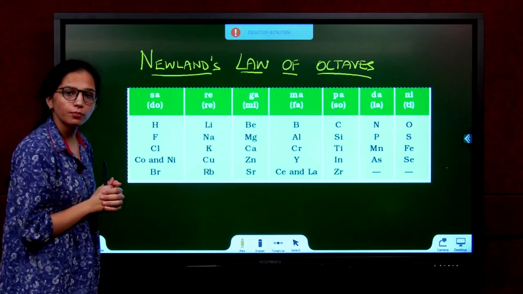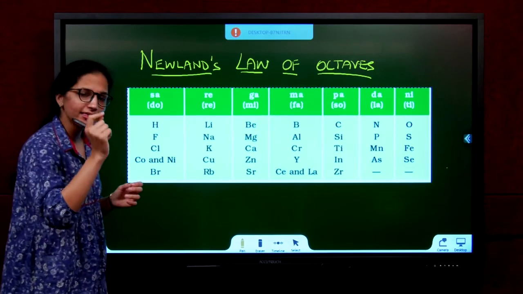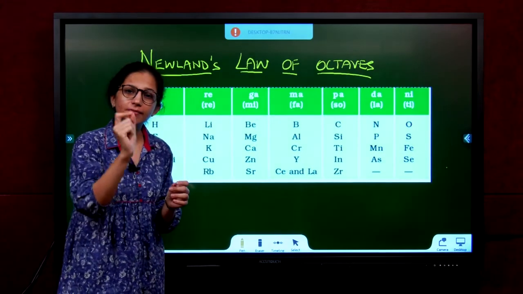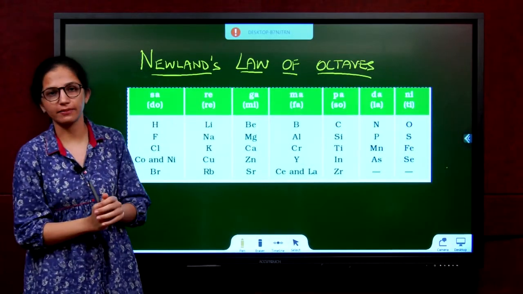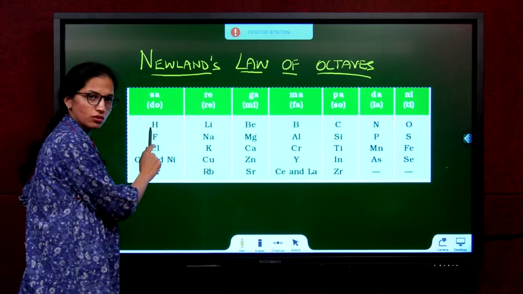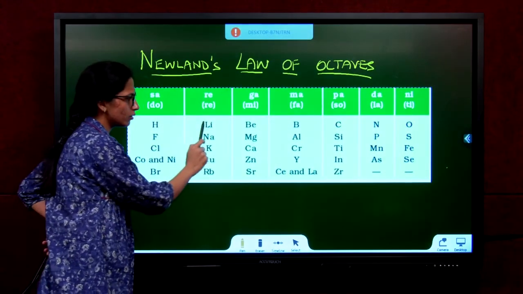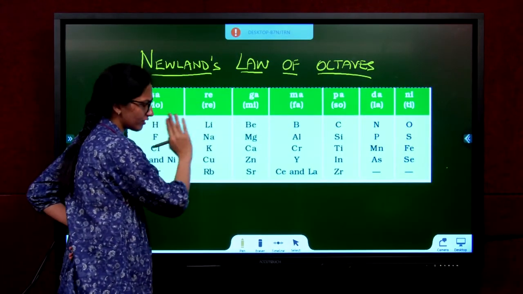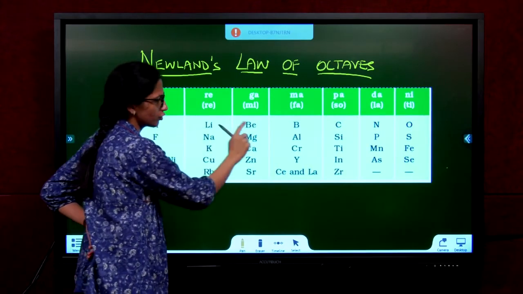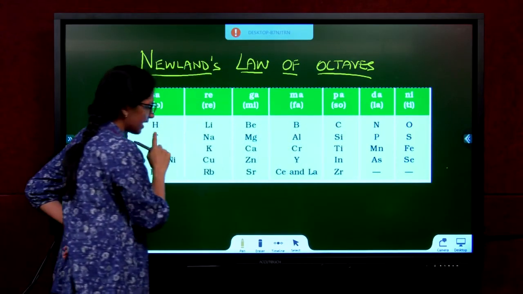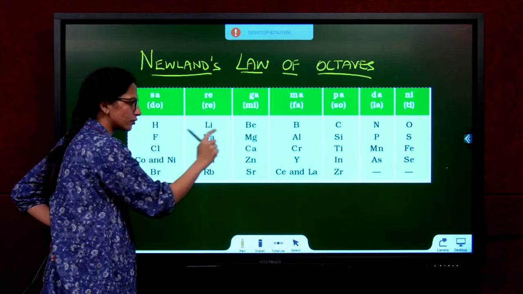What he observed was that every eighth element had similar properties to the first element. Observe. We started with H, 1, 2, 3, 4, so you are arranging in groups of 7, 1, 2, 3, 4, 5, 6, 7, 8.